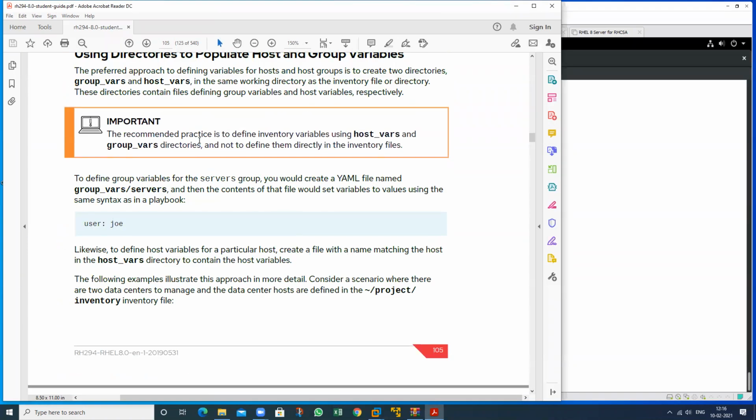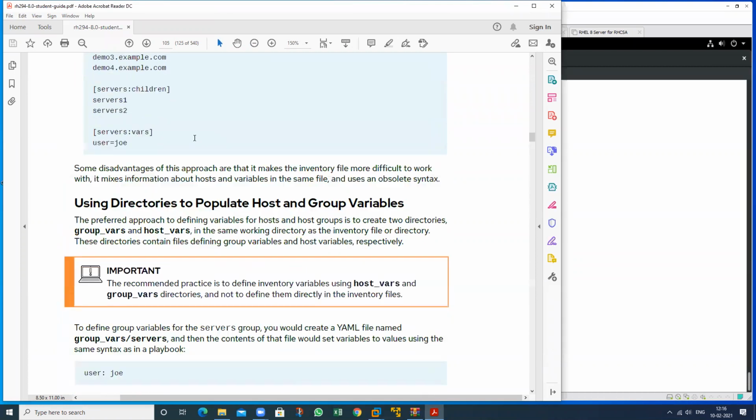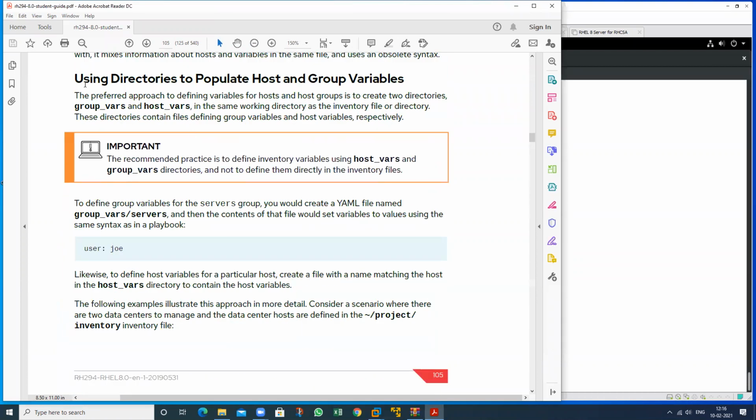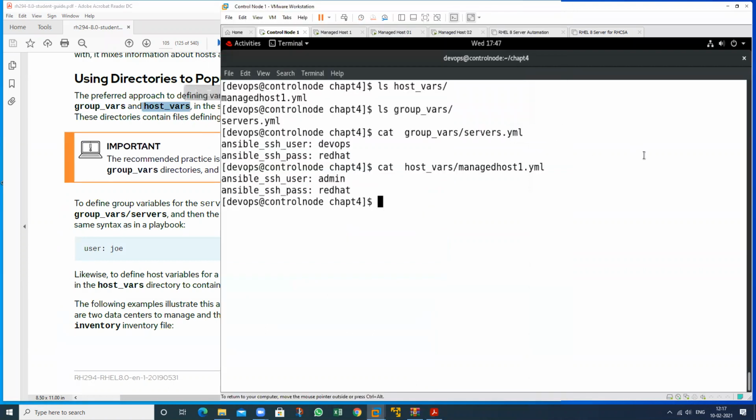So we have one more concept here, that is regarding group vars and host vars. We already have these two folders, group_vars and host_vars. See here.